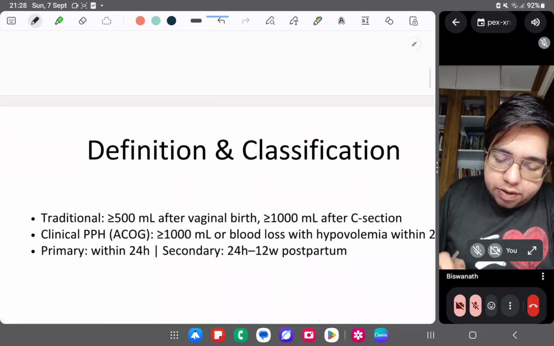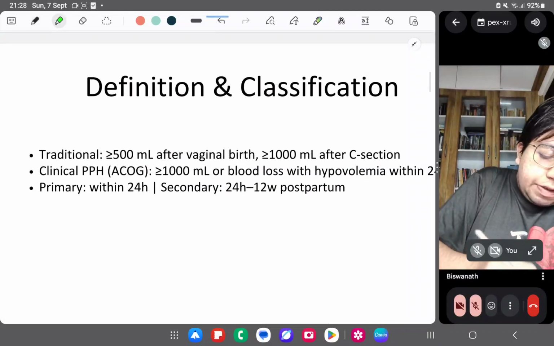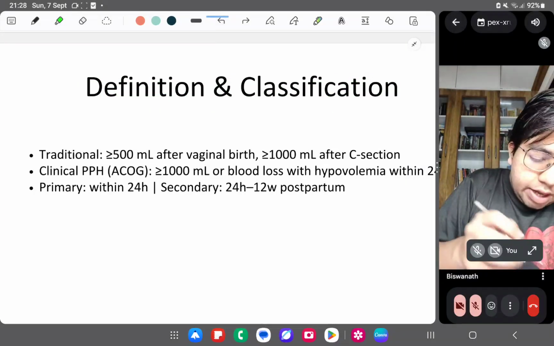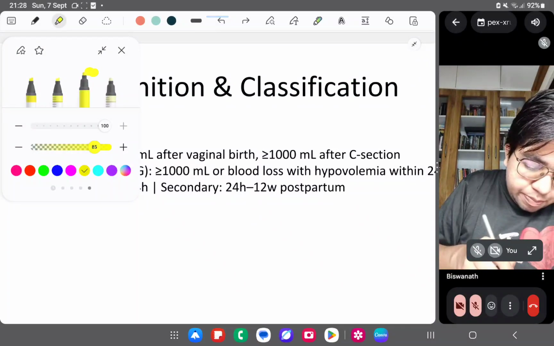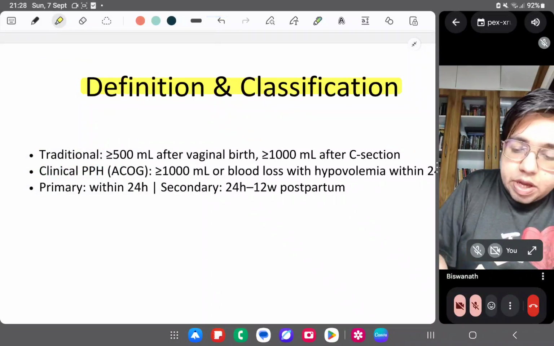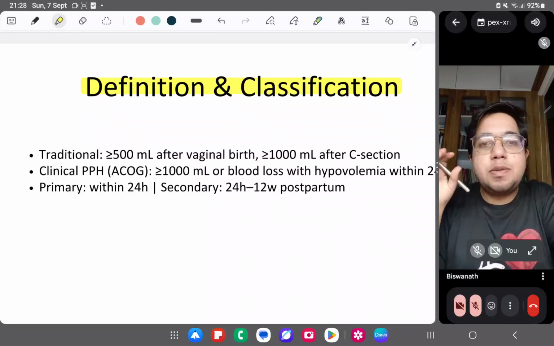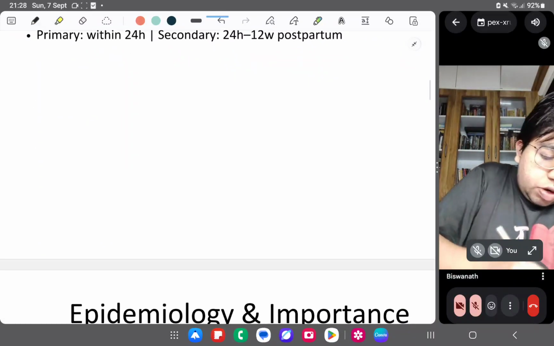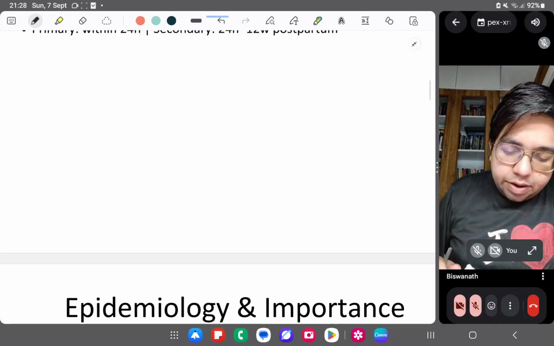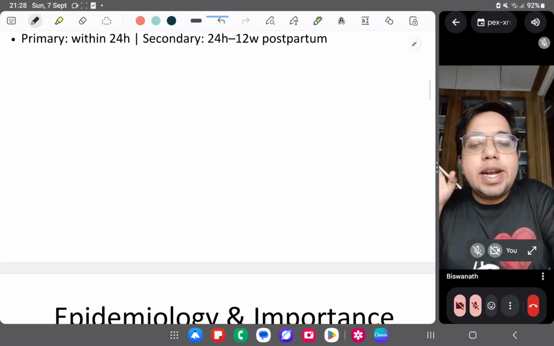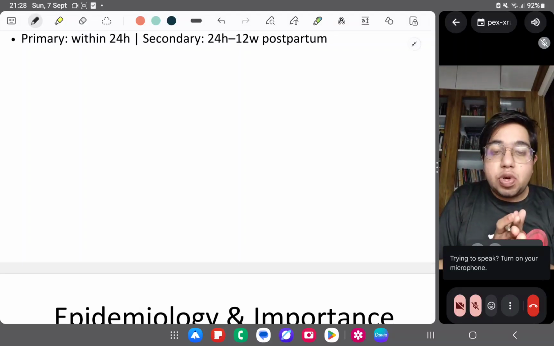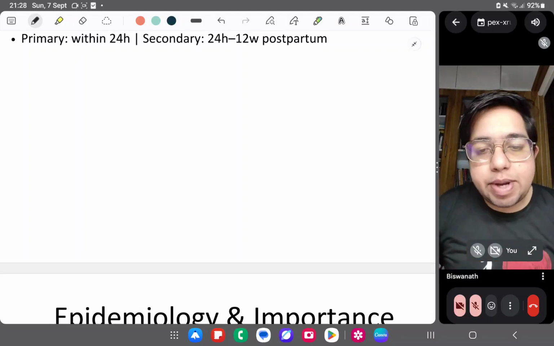So let's start with the definition and classification of PPH. Don't worry, I will write everything. The PPT is just for your reference. Definition and classification are of paramount importance here. So let us ignore the slide and we will write. Okay, so when I say that it is a PPH, WHO and ACOG contradict at this place.